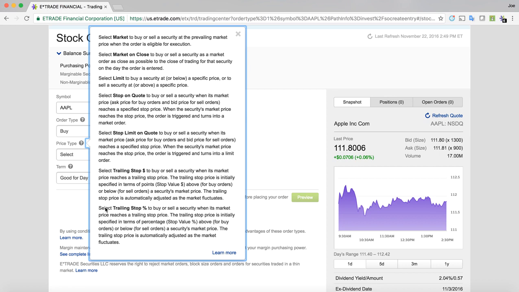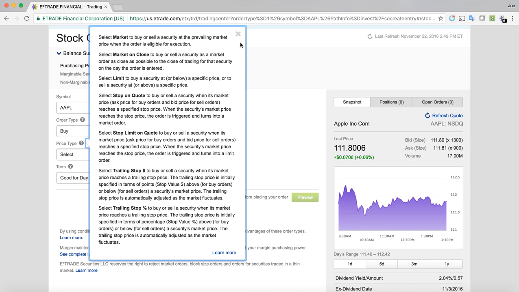Quickest and easiest way that I've found is either setting a limit or a market order. If you think the market is offering a fair price, market orders are the quickest way to buy securities. If you think that a stock is a little bit overvalued, you would set a limit to the highest price you're going to pay. Now, I will say this, in terms of penny stocks, many stocks will limit you to actually using limit orders. So when you're looking at a stock that's being actively traded, make sure you know if you can or can't place a market order to buy, or whether it's restricted to just limit orders to buy a security.